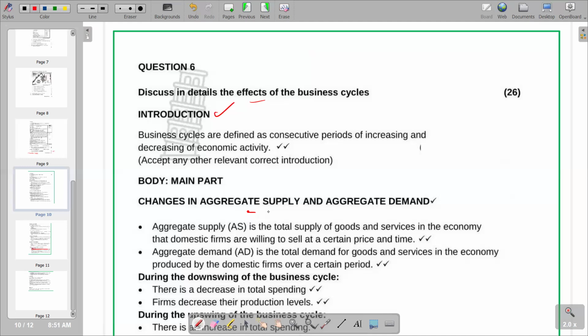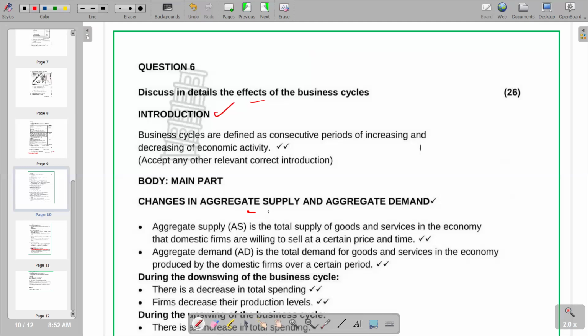So how are aggregate supply and aggregate demand affected when you are having, for example, an upswing? Obviously, there is going to be a positive adjustment when we have an upswing. And remember, in the upswing, that's where we are going to have a high economic activity. So when we have high economic activity, it means we are also going to have high supply. Our supply is going to be increased, and we are also going to notice an increase in demand.